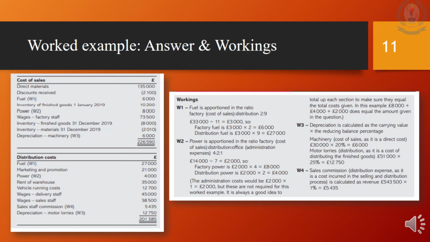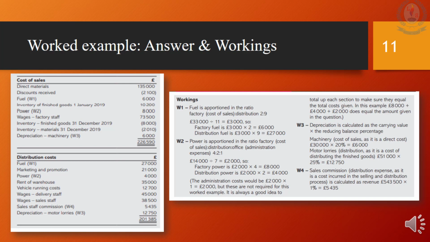Next is fuel. There is a ratio for us to apportion the fuel value given. 2/11 to the factory and 9/11 to the distribution. Opening inventory of finished goods will go under cost of sales. Marketing and promotion expenses is a distribution expense. Motor lorries carrying value is given as 51,000. Get 25% of it as depreciation on motor lorries under distribution expenses.